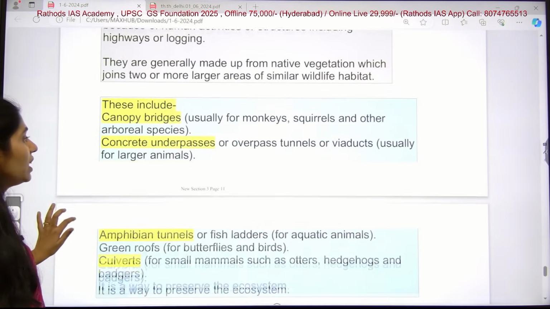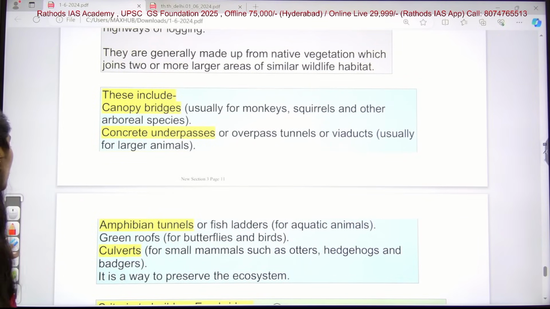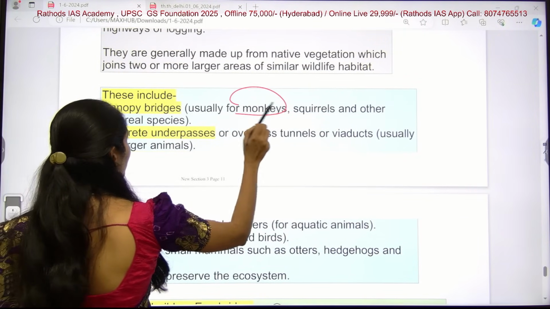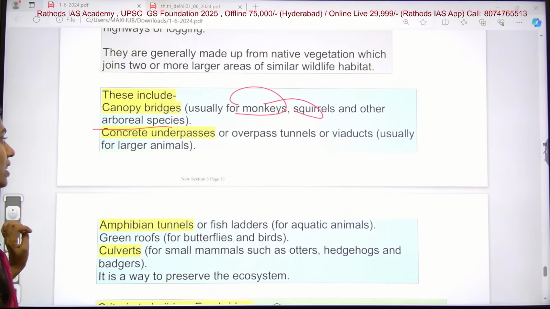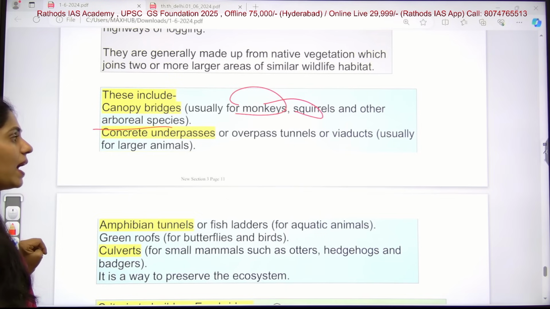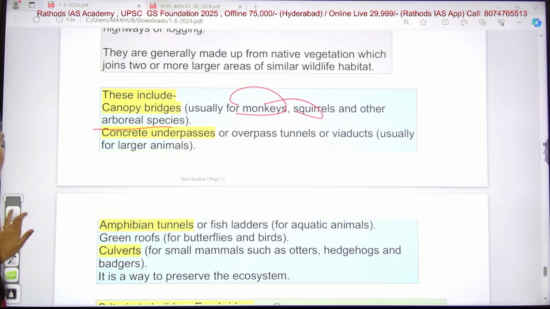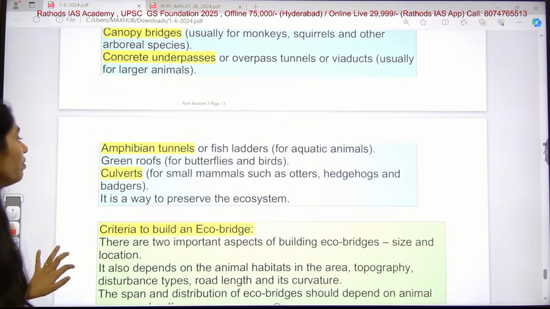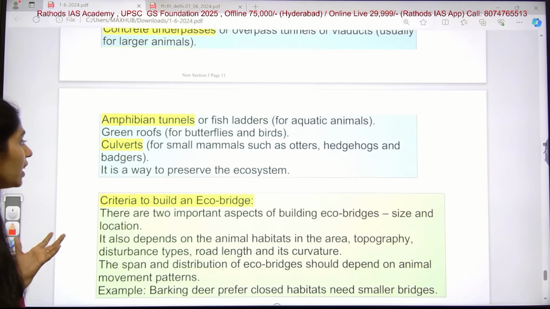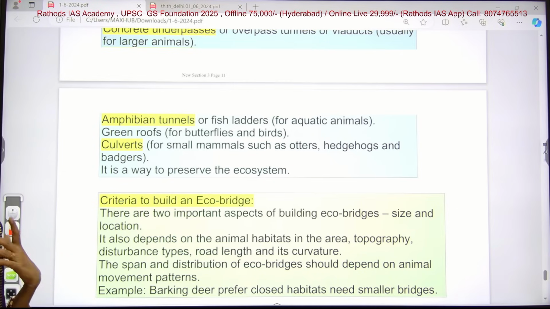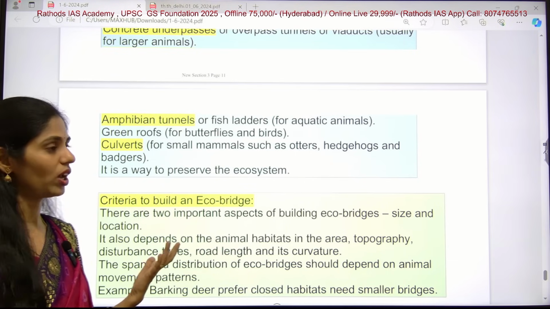And what do these include? The first one is canopy bridges, usually for monkeys, squirrels and other arboreal species. The next one is concrete underpasses or overpass tunnels. Next are amphibian tunnels, fish ladders for aquatic animals, and green roofs, etc. We can use them. And for hedgehogs and otters, we can use culverts. In this way, we can prevent the loss, and we can preserve our environment and biodiversity.